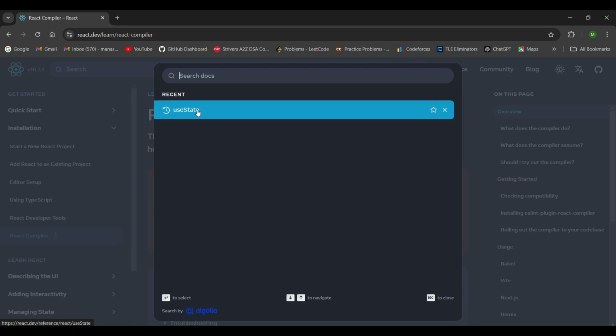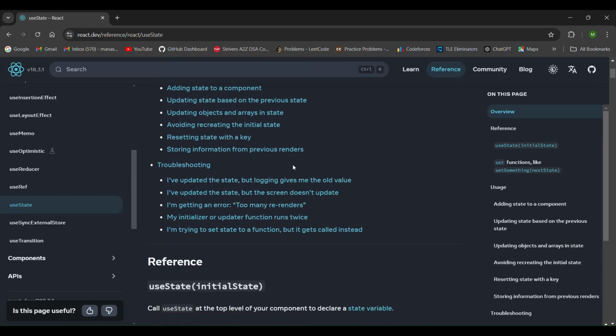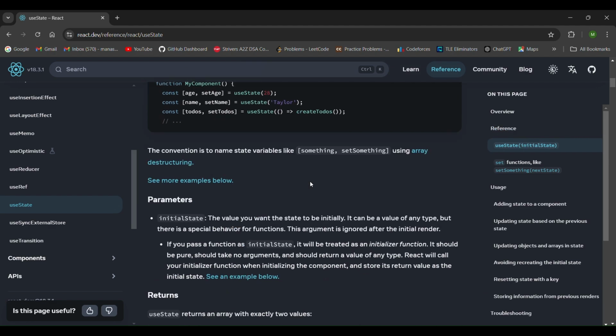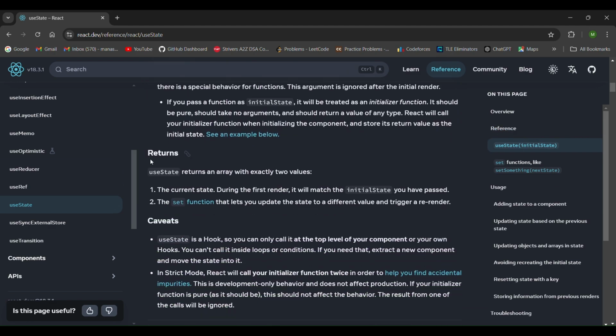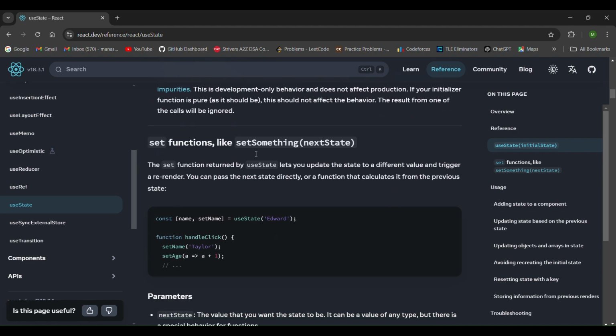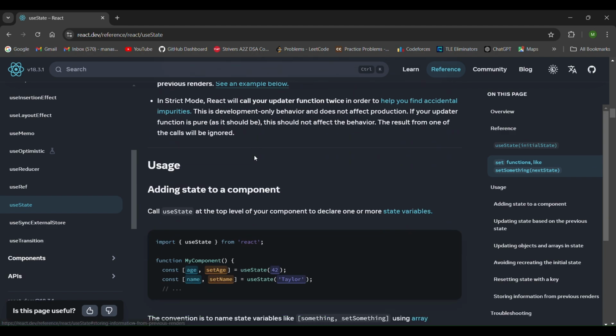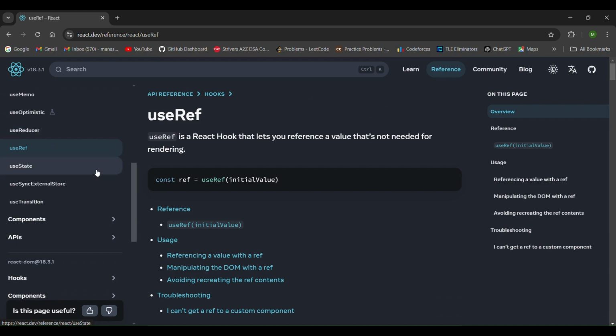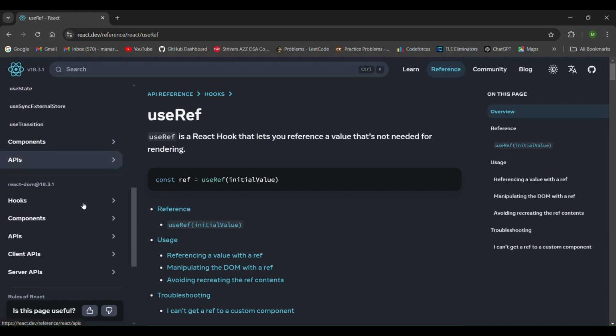For example, the useState function that is used in React, and you can explore many things from here, like what are the returns of the useState function, and many things you can explore from this documentation. I also used this documentation while creating this project. There are some APIs you can study about: hooks, components, what are client APIs, what are server APIs.